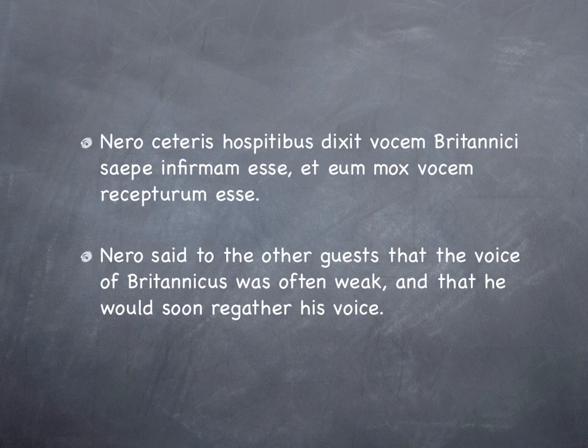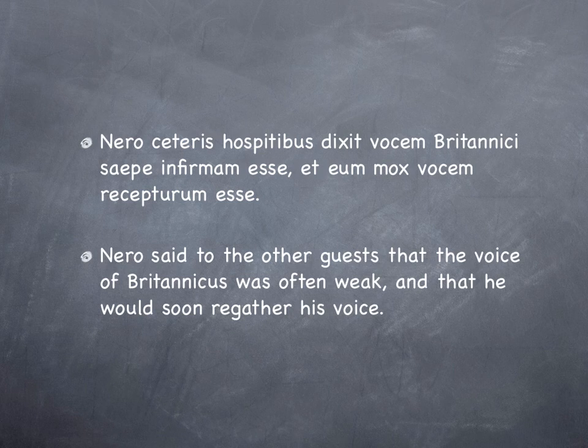I can find one in vocem and esse. He said the voice to be infirmam, weak. He said the voice of Britannicus often to be weak. That's not right, obviously that doesn't sound right. Nero said to the other guests that the voice, genitive, of Britannicus, saepe esse, often was weak.